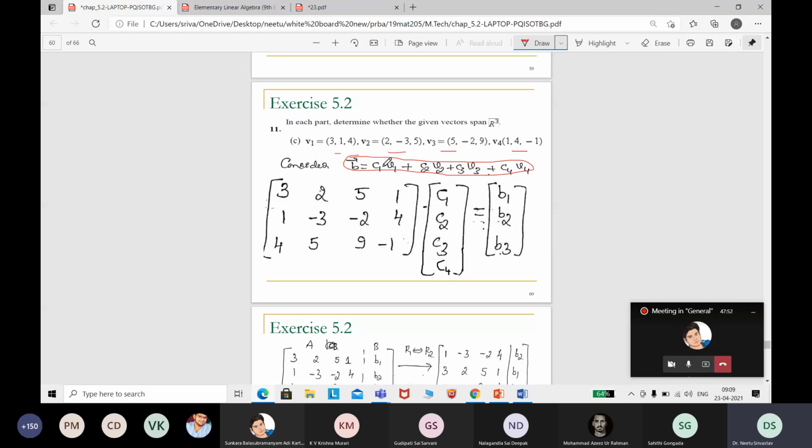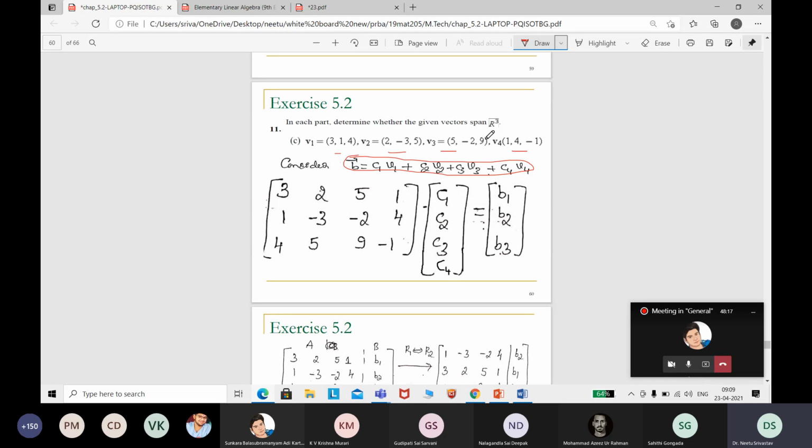You just put 3, 1, 4; 2, -3, 5; 5, -2, 9; 1, 4, -1, and add all. You will get 3v1 plus 2v2 plus 5v3 plus 1v4 is equal to b1. So 3, 2, 5, 1 is the first vector, or else the vectors will appear like that.